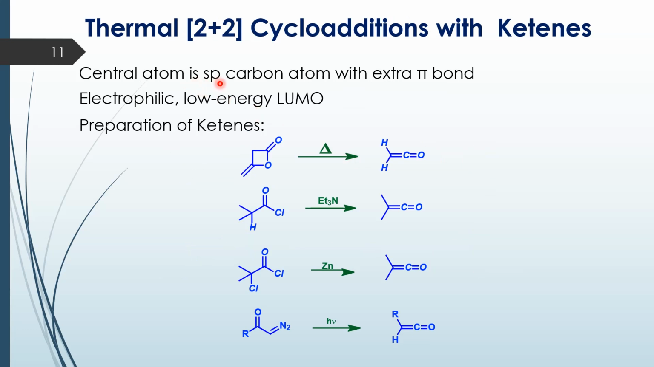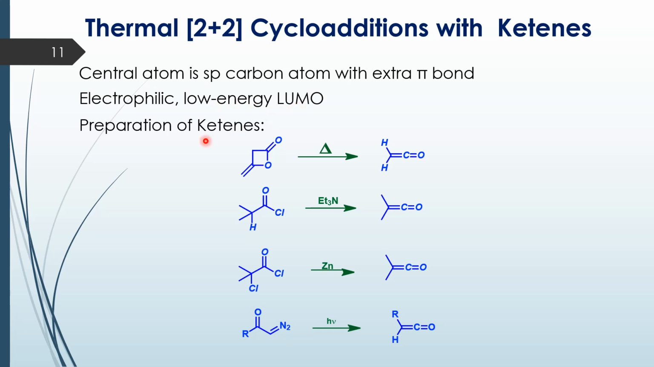The reason for this is that we have an sp carbon atom in the ketene and in the isocyanate, resulting in an additional p orbital on the central carbon. The ketene and isocyanate are electrophilic and they have a low energy LUMO.